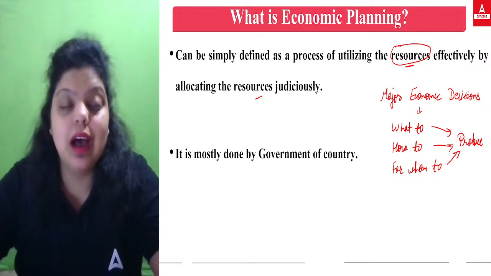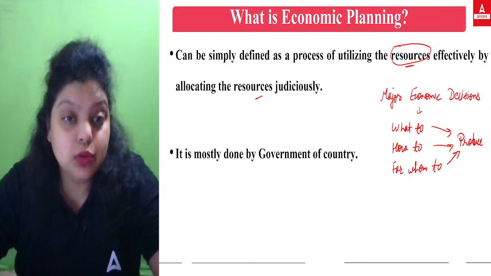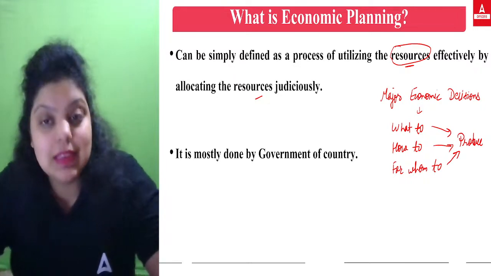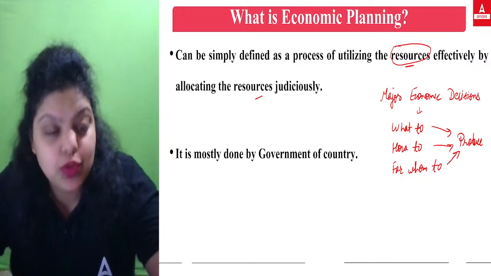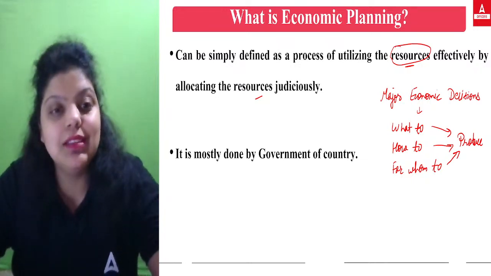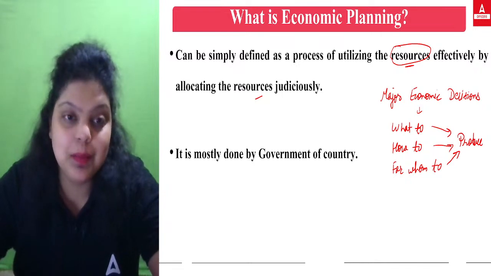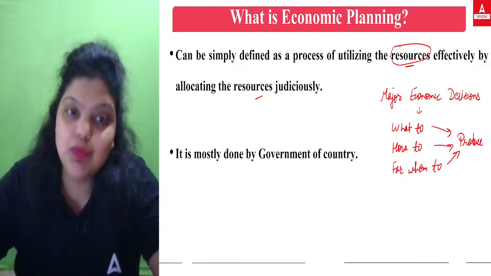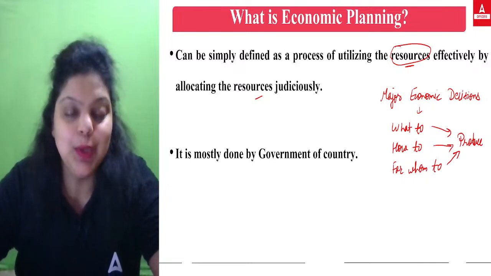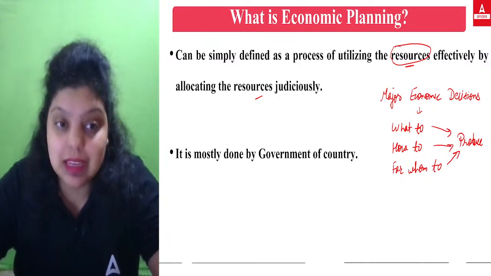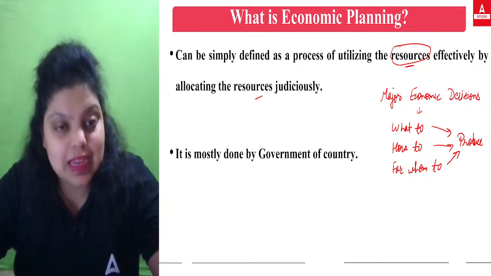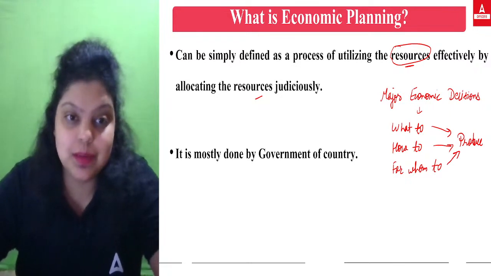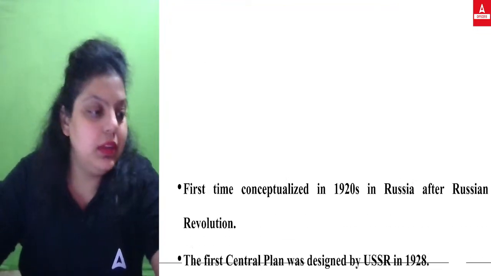These three questions are the major questions or major economic problems of any country. And when you are taking decisions about what to produce, how to produce, and for whom to produce, that is known as your economic planning. So economic planning is nothing but taking major economic decisions to achieve your future goal. It will be done by the government of the country. Right now in India, it is done by the NITI Aayog, National Institution for Transforming India. Okay, now let's go further.